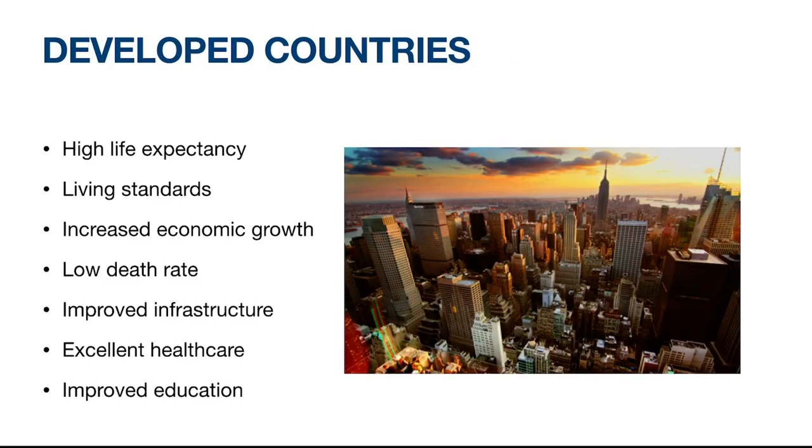Now let's look at developed countries, the features of them. In a developed country, there will be high life expectancy due to excellent healthcare. Living standards will be high as people will have high disposable income, which means they can spend more on goods and services. Increased economic growth as there will be increased aggregate demand. The output produced in the country will be high as well. Low death rate due to the good quality healthcare, improved infrastructure, which will attract tourism, improved education to increase the skills and qualifications and increase labor productivity. Some examples of developed countries include USA.